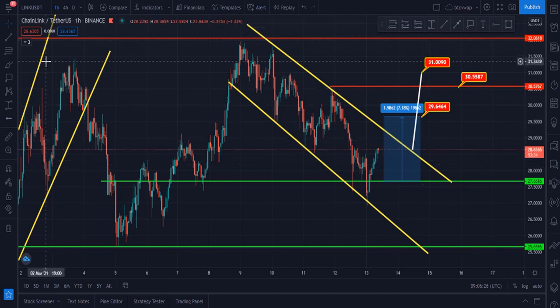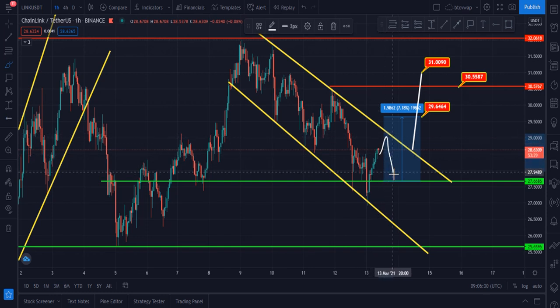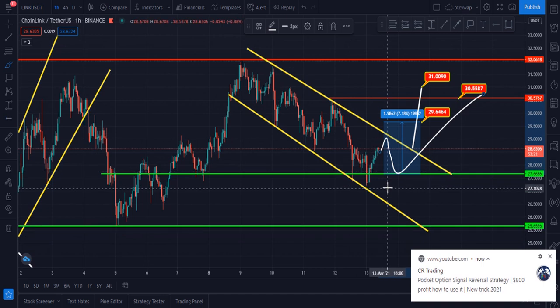And if Chainlink goes up and is rejected from that zone, then maybe it will go to hit this again, and then it will go up. But these are the targets, because this is a bullish pattern, and price will definitely go up after hitting this zone.